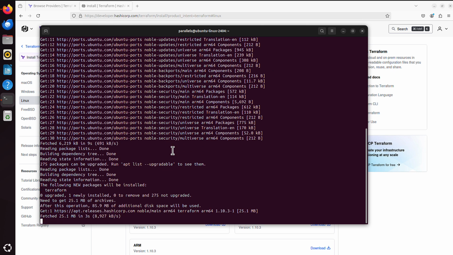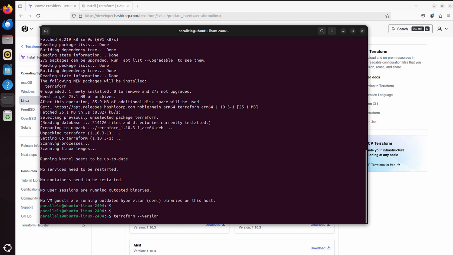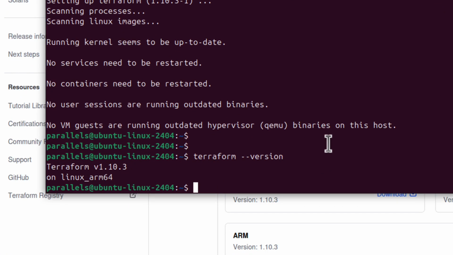That's done, which means if I use up arrow, and run this command again, terraform --version, now I should have, well, let's see, that's what I was looking for. Now it shows me the version of Terraform, which means Terraform is successfully installed.